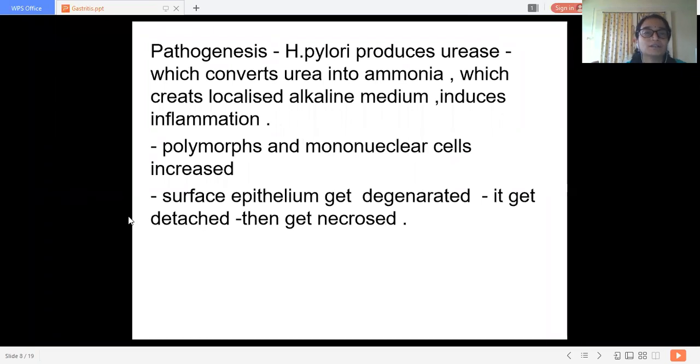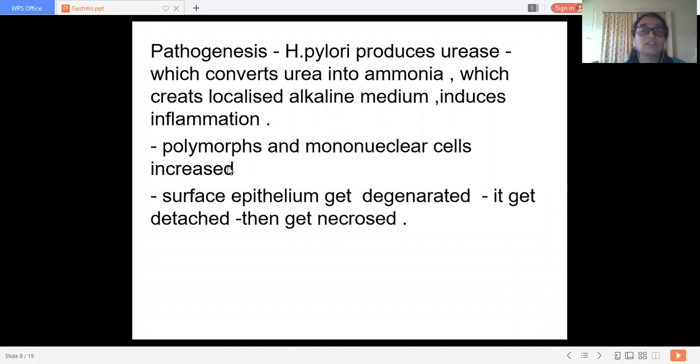Now histologically, what are the changes that occur with ulcers? There is entry of many polymorphs and mononuclear cells at that particular site. The surface epithelium degenerates, gets detached from the surface and becomes necrosed. These are the histological changes that occur at the site of inflammation.